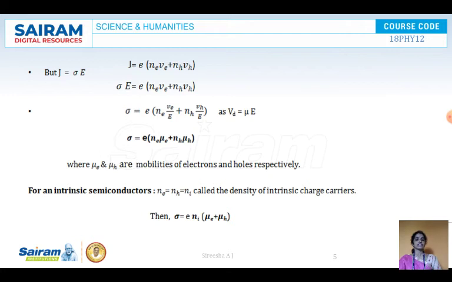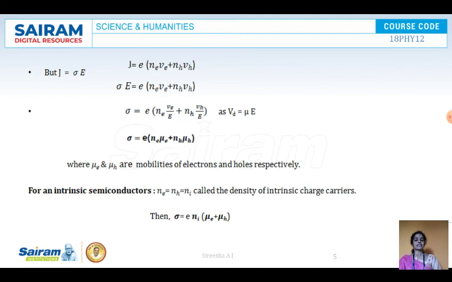With this relation Vd is equal to mu E, we take sigma is equal to e into Ne, and instead of Ve by E, we write mu e, which is nothing but the mobility of the electron based on the equation Vd is equal to mu E. Therefore, sigma is equal to e into (Ne mu e plus NH mu h), where mu e is the mobility of electrons and mu h is the mobility of holes. This is the equation for conductivity in a semiconductor.